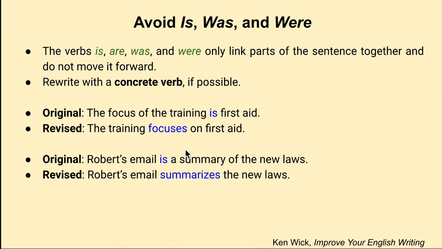Now, these two examples almost make it look like it's easy to rewrite sentences that contain is, are, was, and were. But in practice, this takes a little bit of practice. You really need to go through and find out which word you can use for the verb. Sometimes you're looking for another hidden verb, and if you look at these, you're actually pulling a noun out and putting it in verb form.